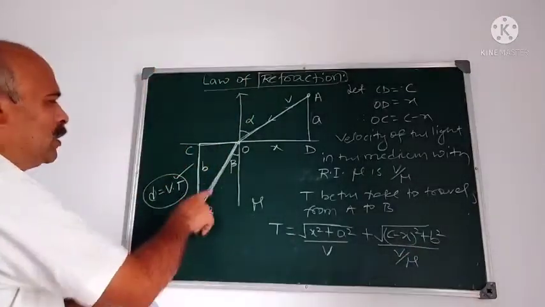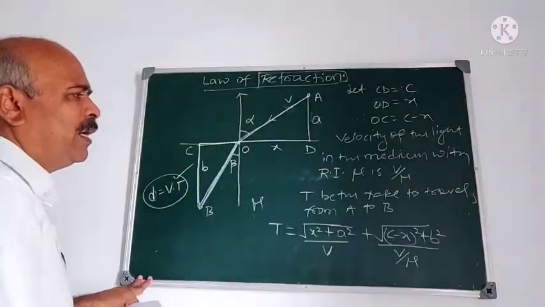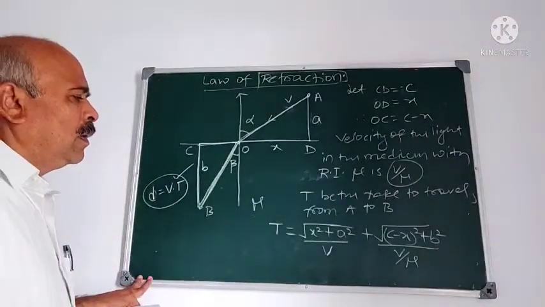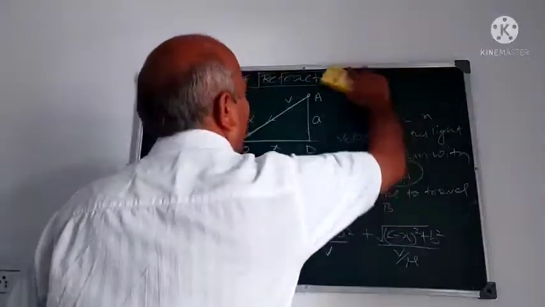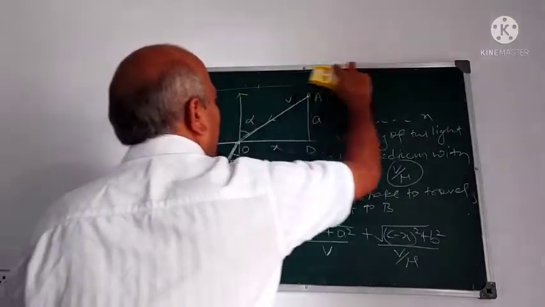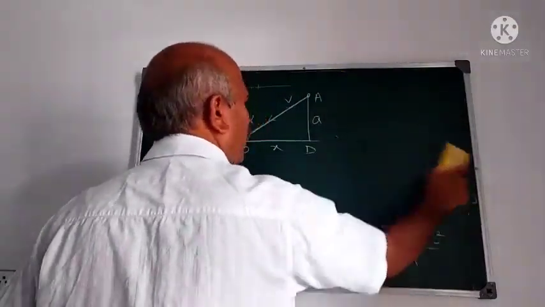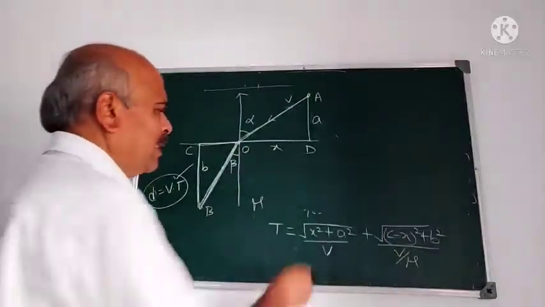Velocity in this medium is V by mu. Now we have got this expression using Fermat's principle of least time. We have obtained T is given by this.